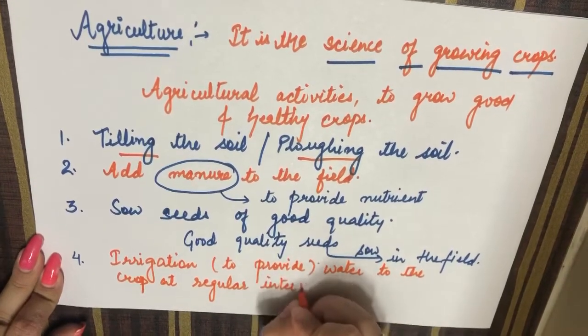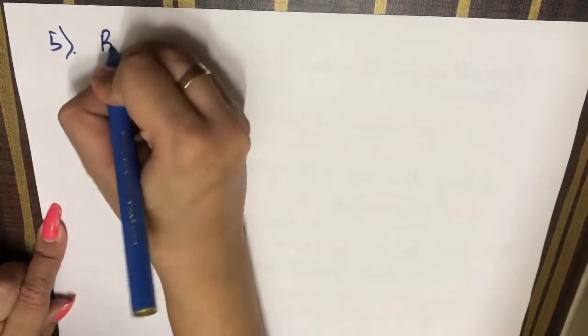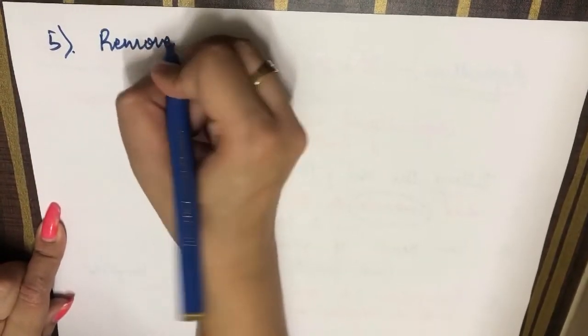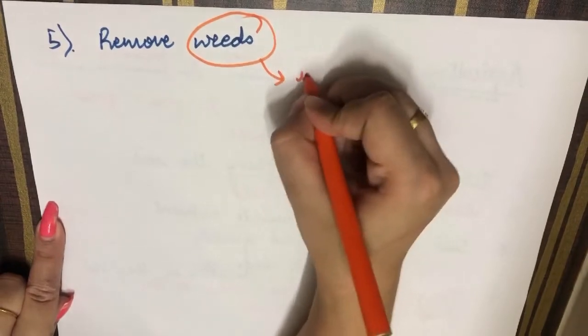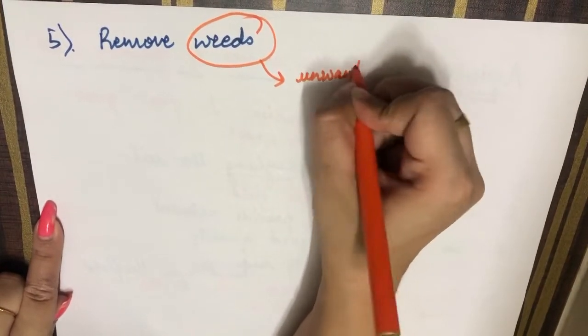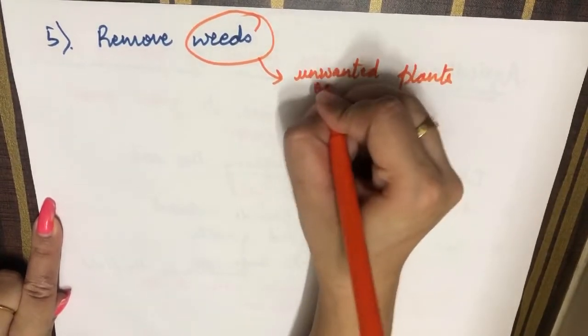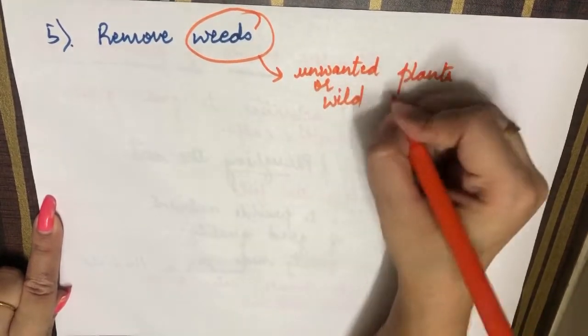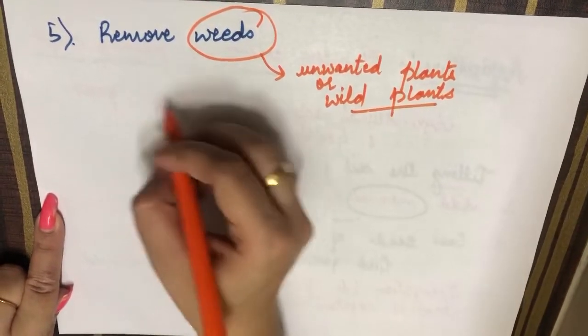Now next point, we will remove the weeds. Now here a point came, what are weeds? Weeds are unwanted plants, or you can say wild plants that grow along with the crop.